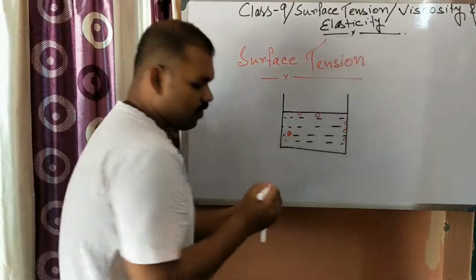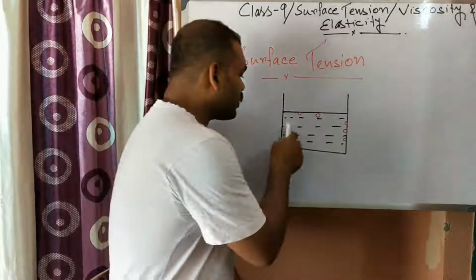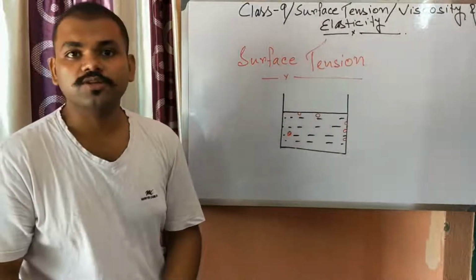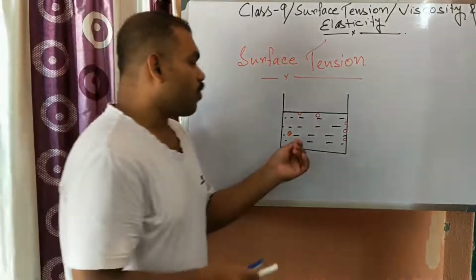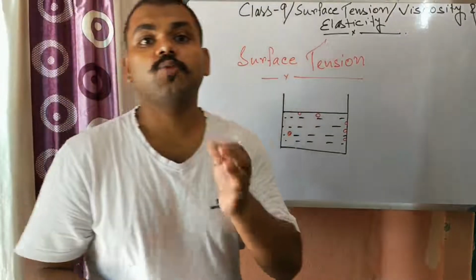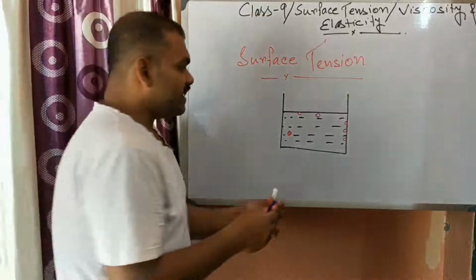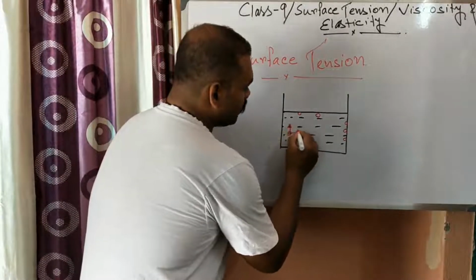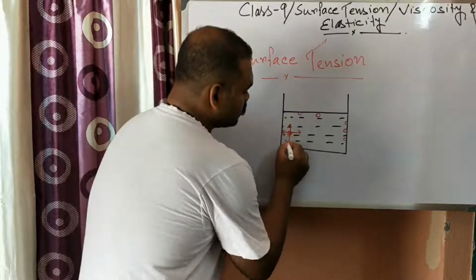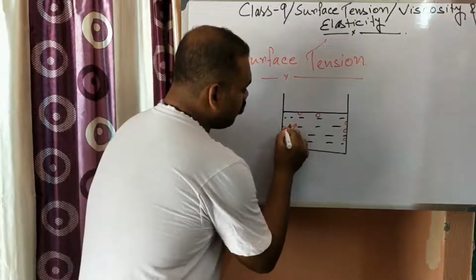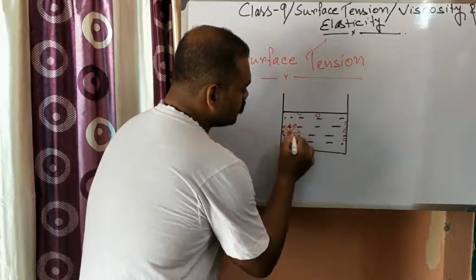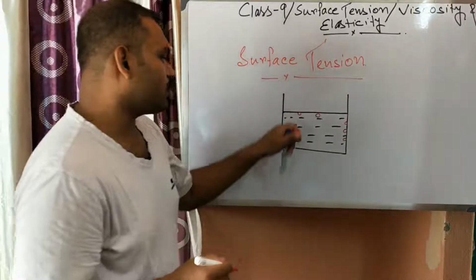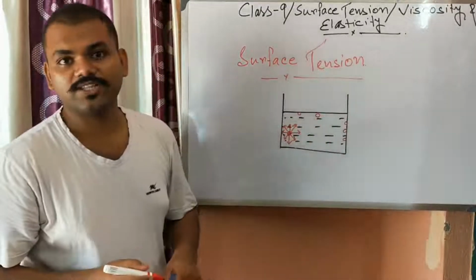Now consider this molecule which is present here. It is surrounded by several molecules, and all of them are molecules of water. So it is attracted equally by all the molecules. There is no net force on this molecule, because all the forces cancel each other out.